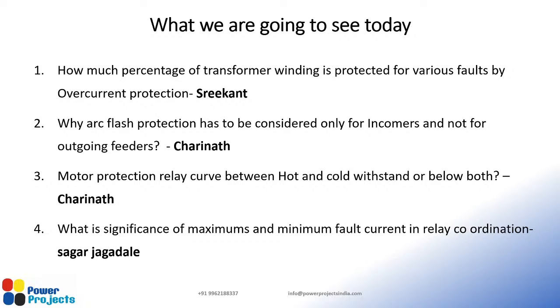And we have already started this fourth question, and I thought of coming with some simulation for a better understanding, because there are quite a lot of questions after AskSelva in the comment boxes. Like, what's the significance of maximum and minimum fault current in relay coordination? When to use maximum short circuit current, when to use minimum short circuit current? Why are standards saying that minimum short circuit current is needed for relay coordination, but Selva is telling that you need to coordinate for the maximum short circuit? I have some simulations and we will touch upon this today.